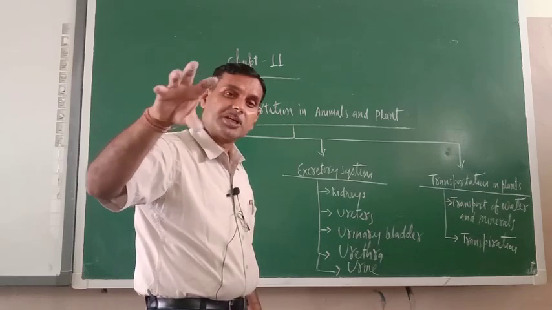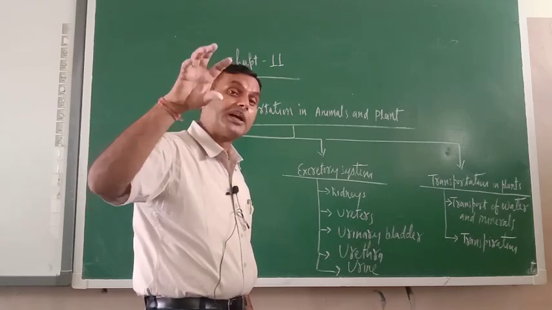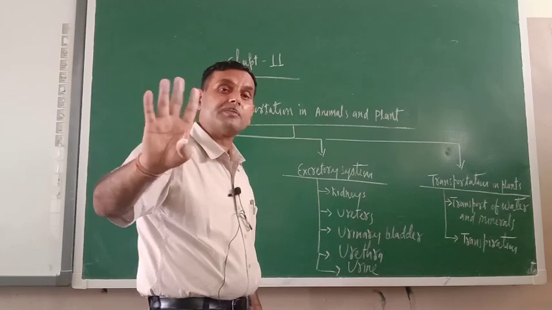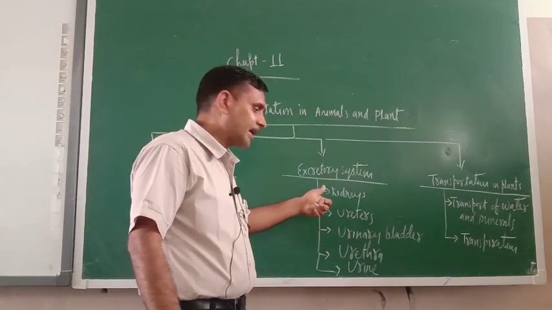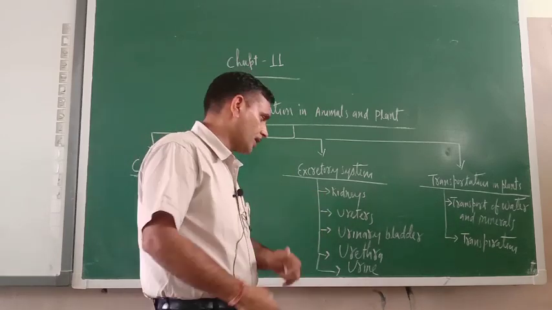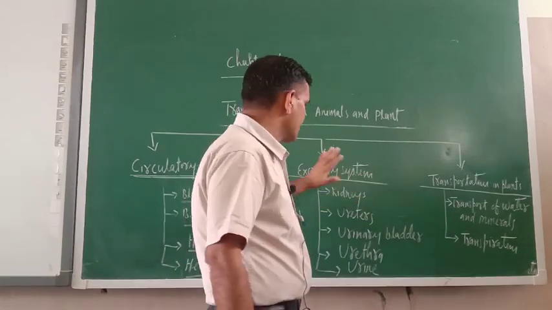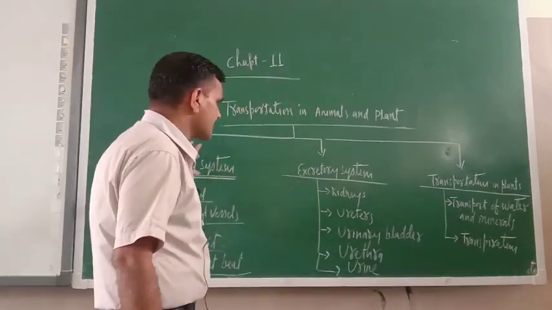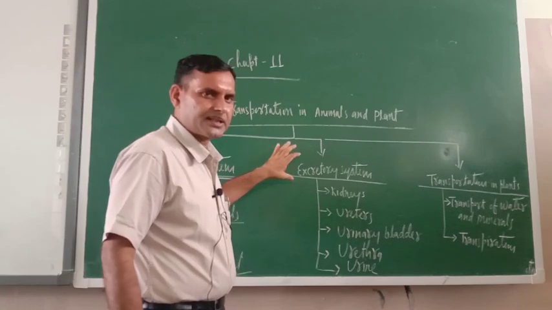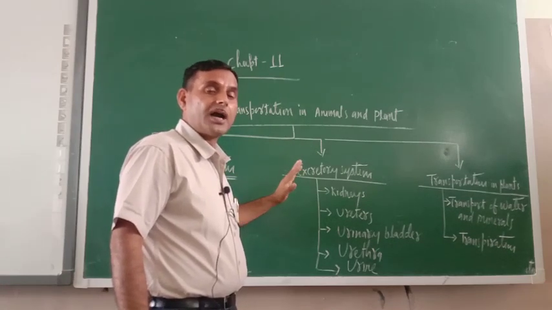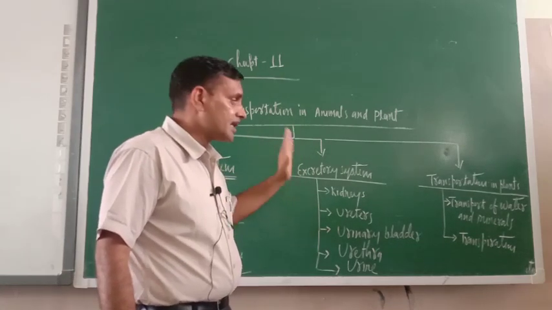So their filtration is necessary. If the kidney fails, a man will not survive. So we should take care of our kidneys properly. So these circulatory system and excretory system are required very much in the human body.